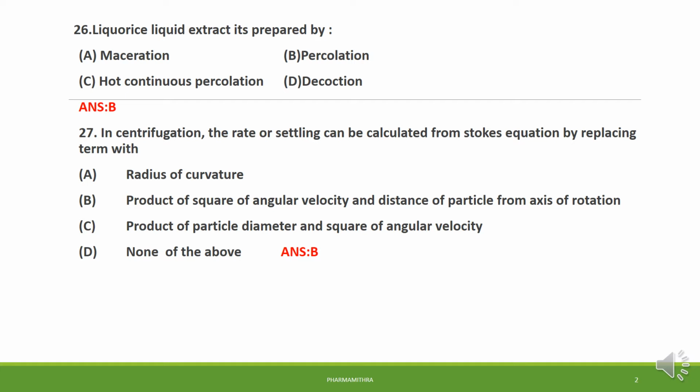Question number 27. In centrifugation, the rate of settling can be calculated from Stokes equation by replacing which term? We know that in Stokes equation, V is equal to d square g into rho s minus rho f by 18 eta. So the rate of settling can be calculated by replacing g with the product of the square of angular velocity and the distance of the particle from the axis of rotation. So option B is the right answer.